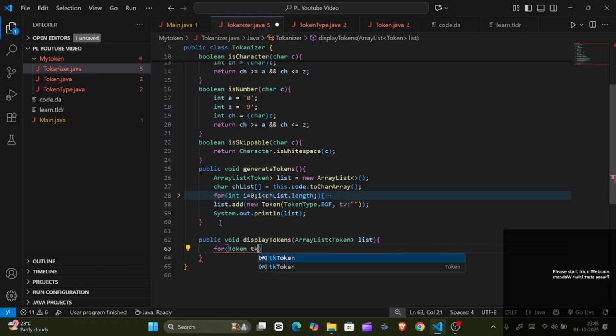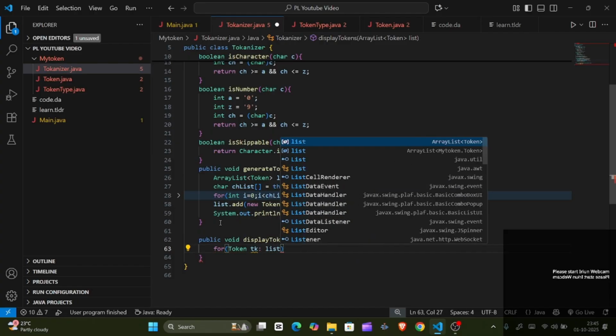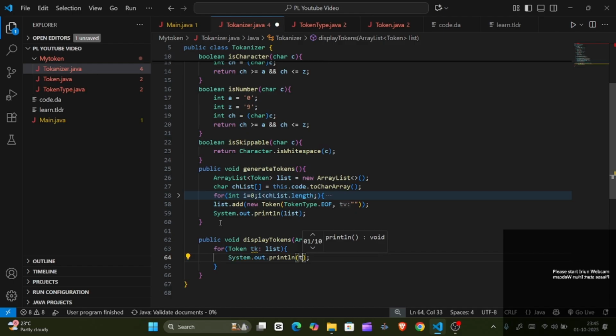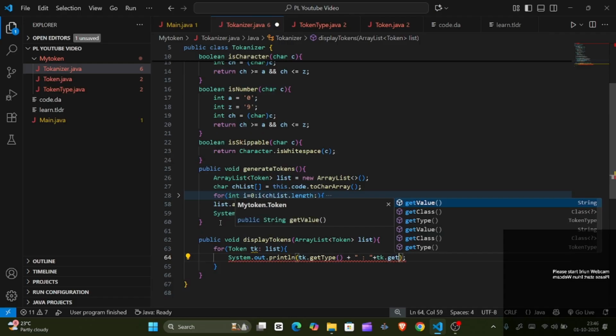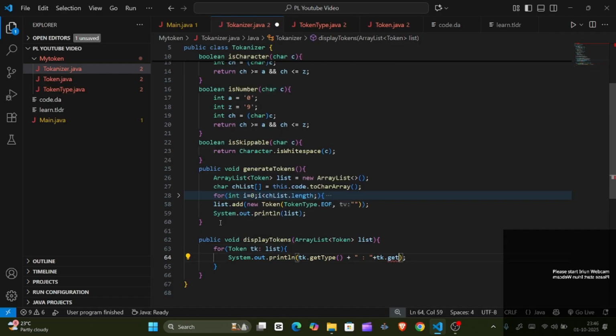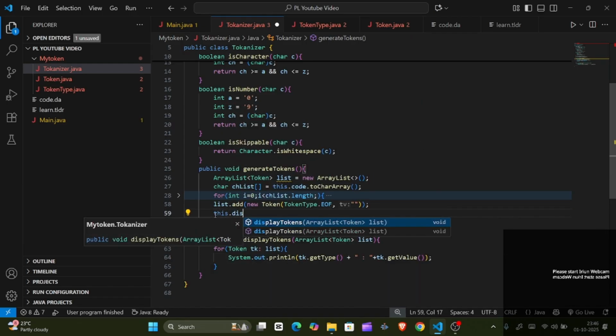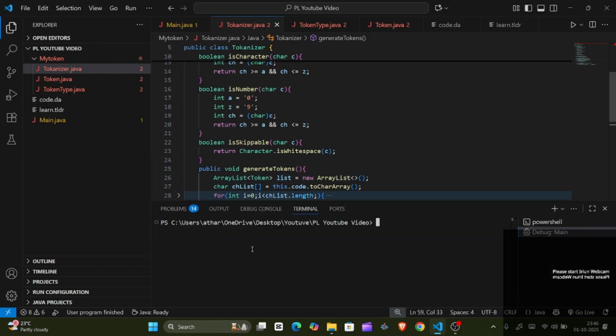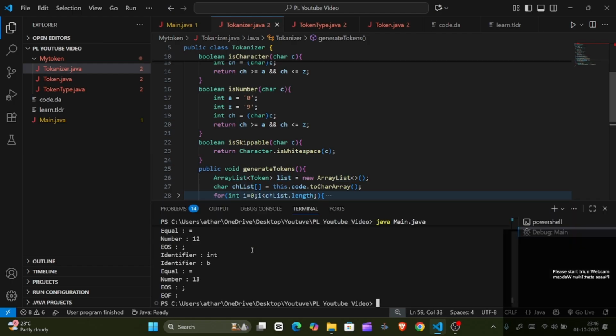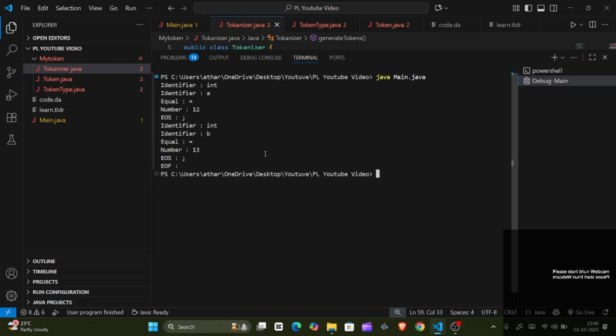So for Token tk from list, System.out tk.getType plus tk.getValue. So instead of this, I'll just call this.displayTokens, pass that list, and we are good to go.